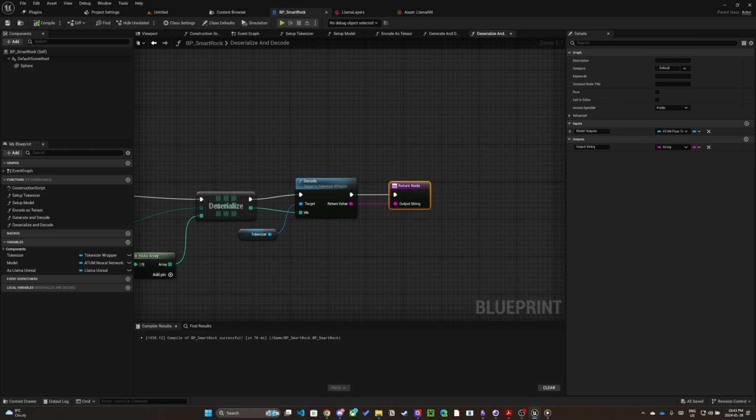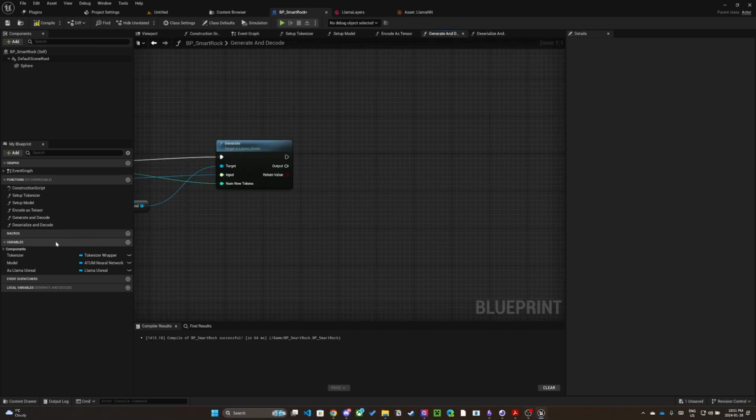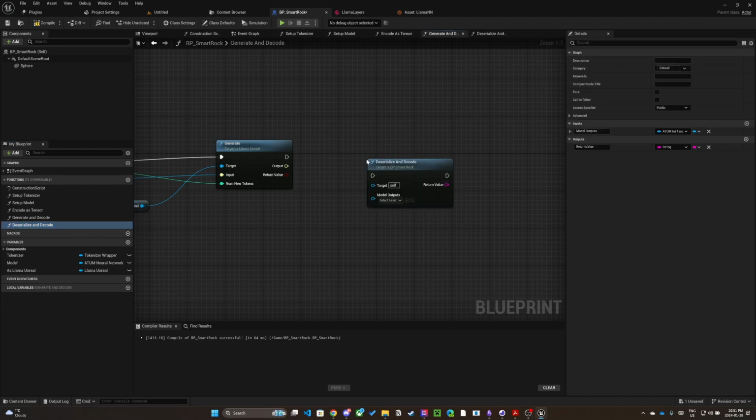We are now finished with deserialize and decode. Now it's time to bring it all together. So, to start, let's go back to generate and decode and connect our newly created function.